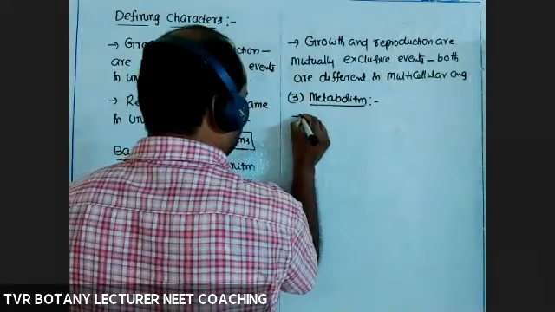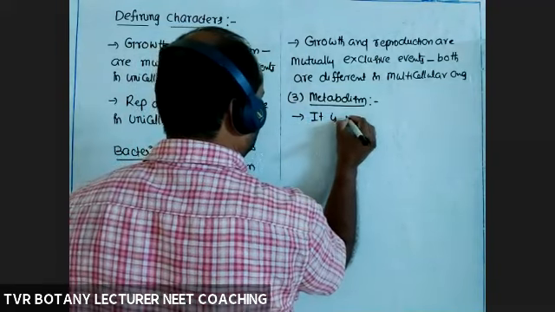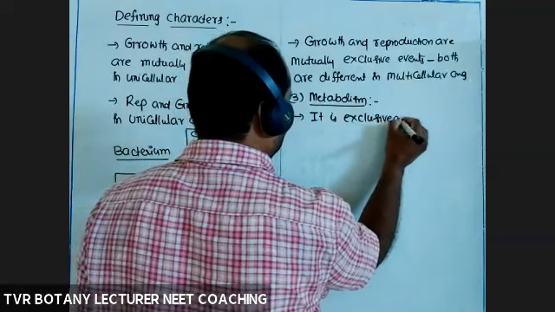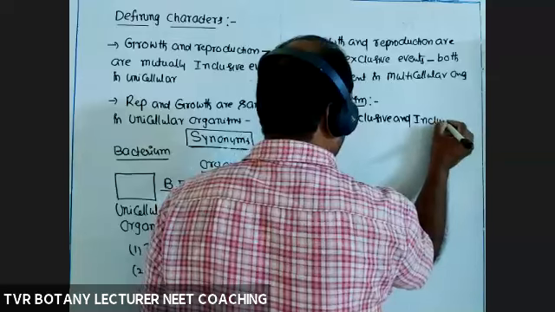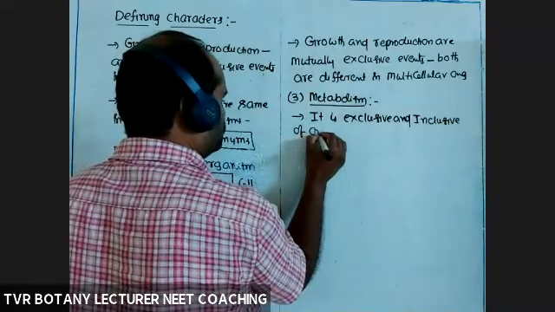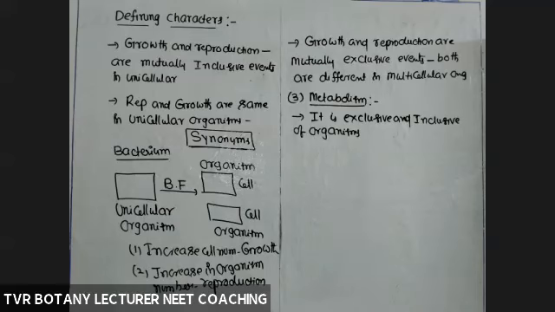Metabolism is exclusively and inclusively present in organisms only, and each and every organism has metabolism. Otherwise, the organism is not able to survive.